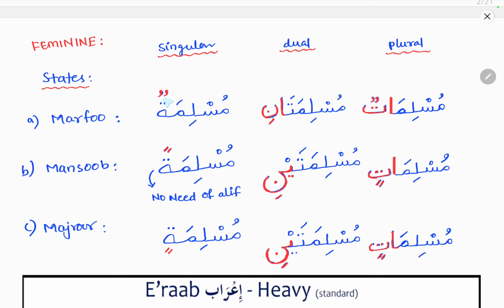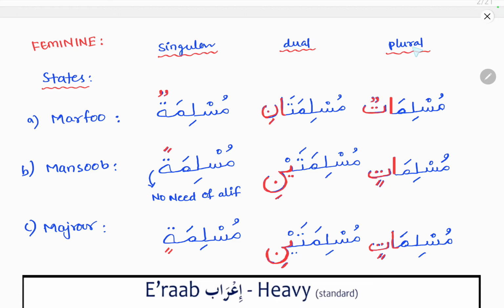So in singular muslimatun marfu state, mansub state muslimatan. For majrur state it is muslimatin. If you take dual nouns, what you have to do? Muslimatun is there, the closed ta should be opened here and alif noon should be added. So muslimatani in the marfu state. In the mansub state it is muslimataini, ya noon with a kasra should be added. And in the majrur state muslimataini, ya noon with a kasra should be added. So both in the mansub state as well as in the majrur state it is muslimataini.